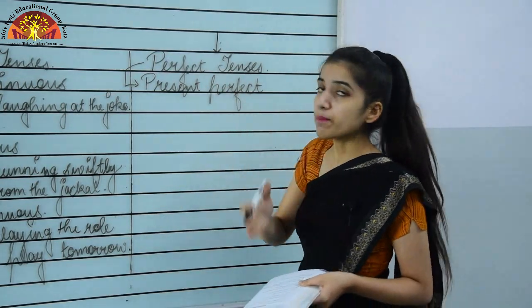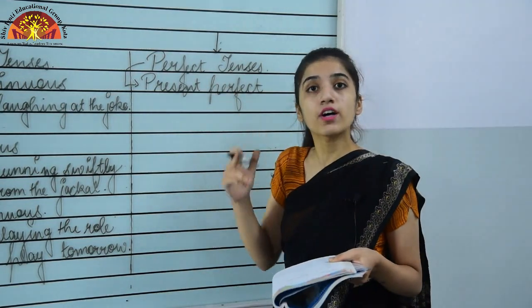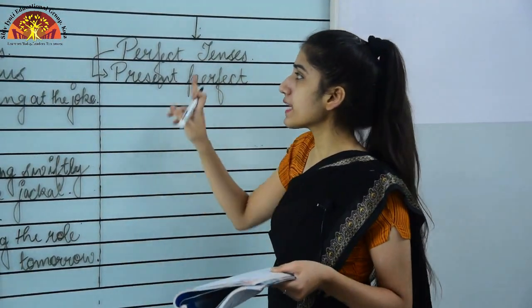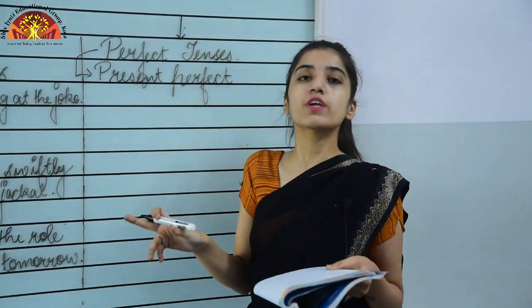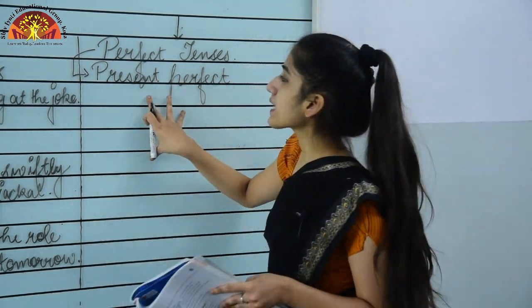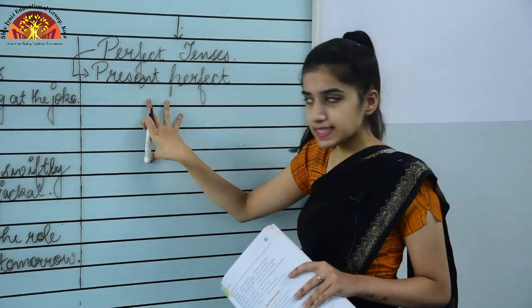What is the rule for present perfect tense? That is subject plus has or have plus the third form of the verb. Remember one thing, that in perfect tenses we will only be using the third form of the verb. Okay, that is the past participle form of the verb. Okay, so now taking the examples of present perfect tense.